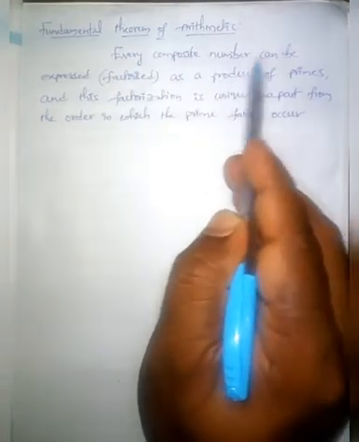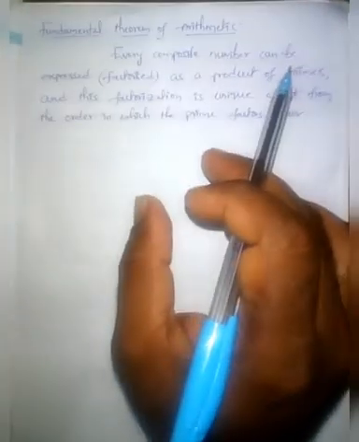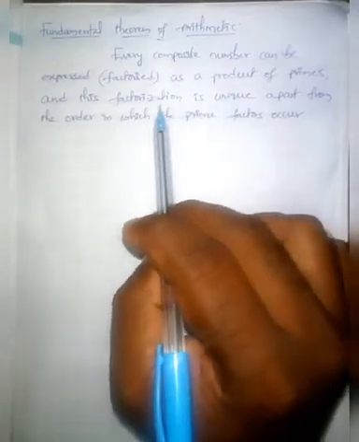Every composite number can be expressed, that is factorized, as a product of primes, and this factorization is unique apart from the order in which the prime factors occur. So according to this definition, we can express every composite number as a product of prime numbers, and the prime factorization is unique for all the methods, but the occurrence of prime factors may differ from person to person.